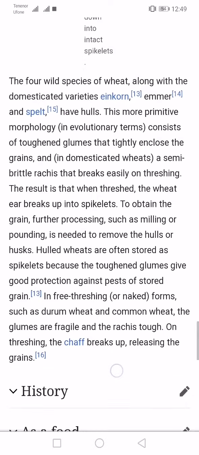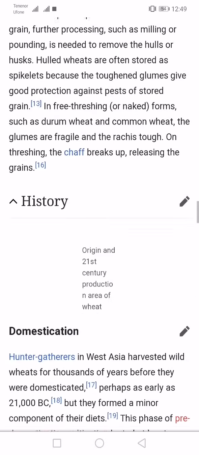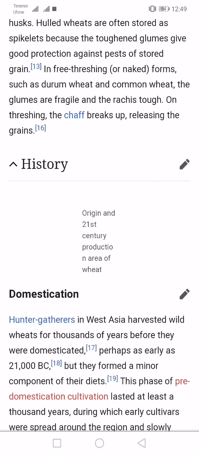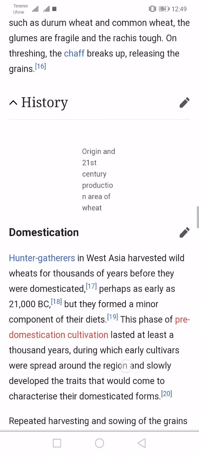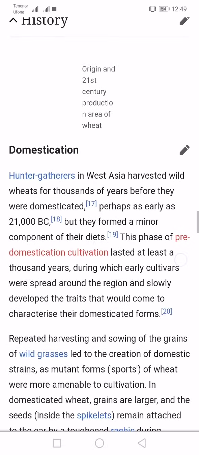History. Domestication. Hunter-gatherers in West Asia harvested wild wheat for thousands of years before. It was domesticated perhaps as early as 21,000 BC, but it formed a minor component of their diets. This phase of pre-domestication cultivation lasted at least 1,000 years, during which early cultivars were spread around the region and slowly developed the traits that would come to characterize their domesticated forms.